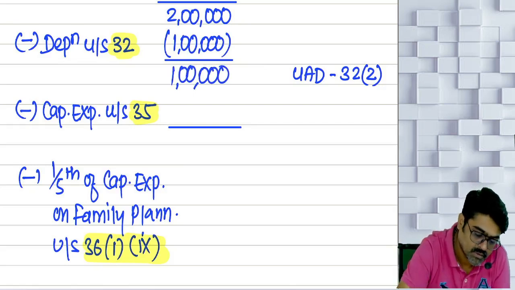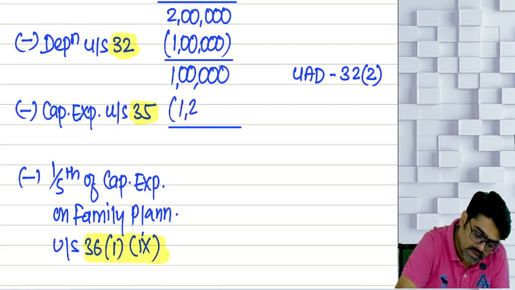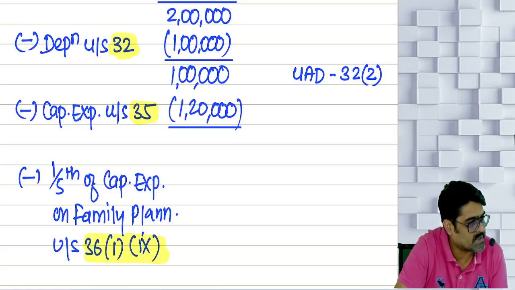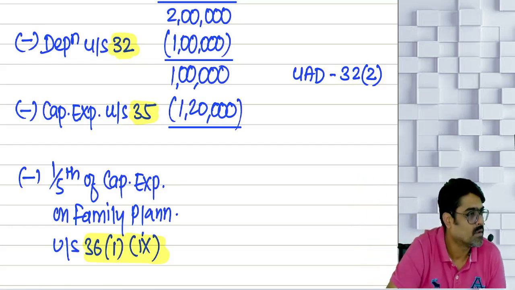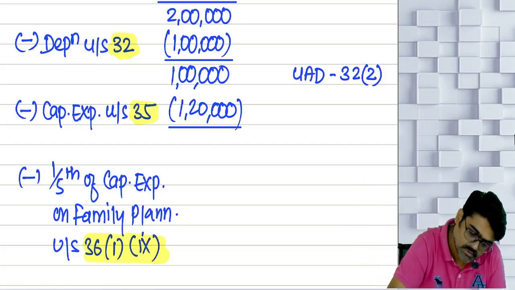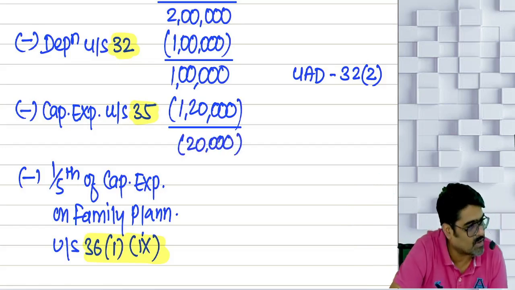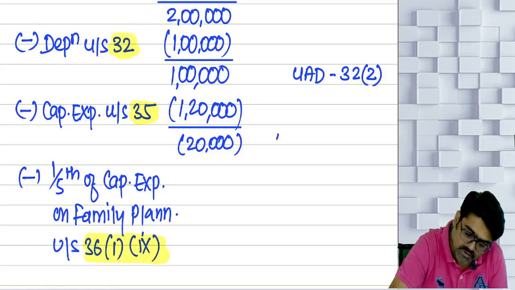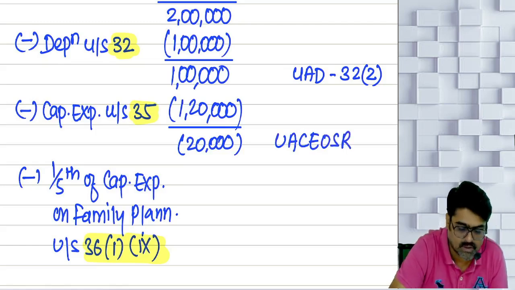Yes or no? Now tell me, out of this 1 lakh, 1,20,000 was the cost of those assets which were purchased in this year for scientific research. So now out of this 1 lakh, I will take that 1,20,000. Negative. Will you call this business loss? This is unabsorbed capital expenditure on scientific research.